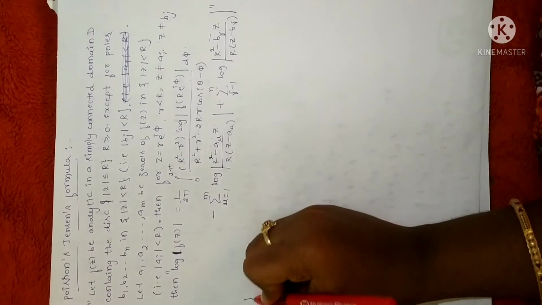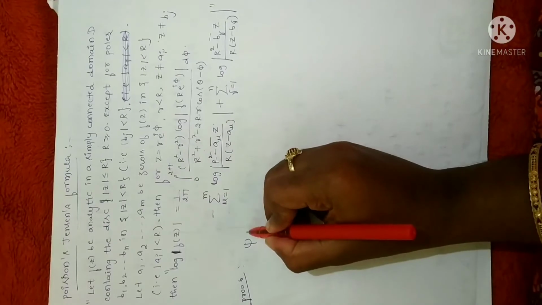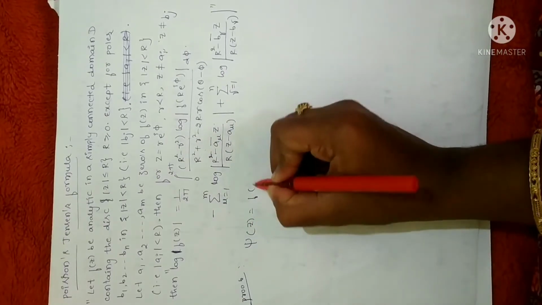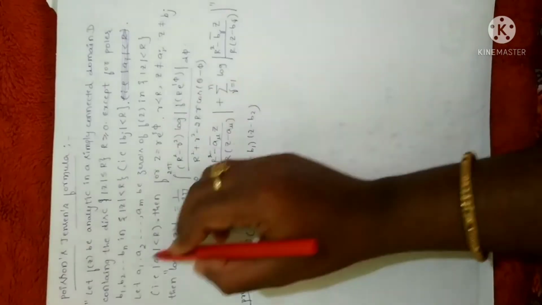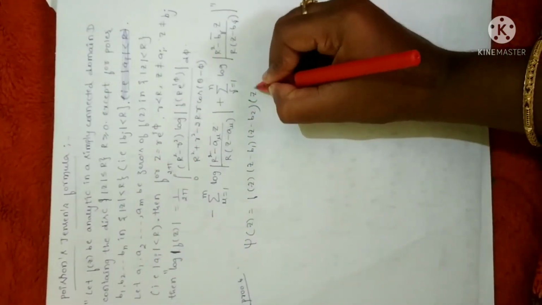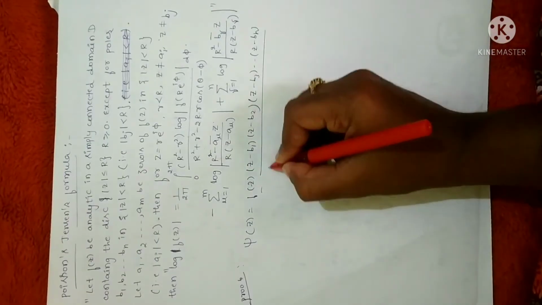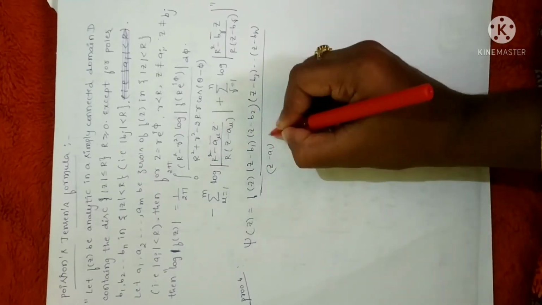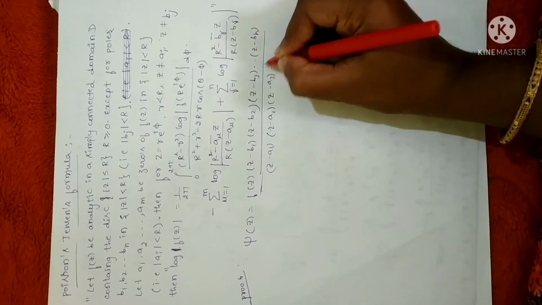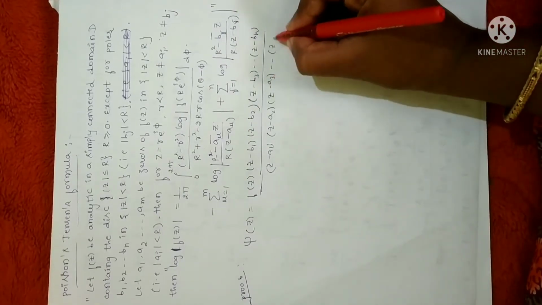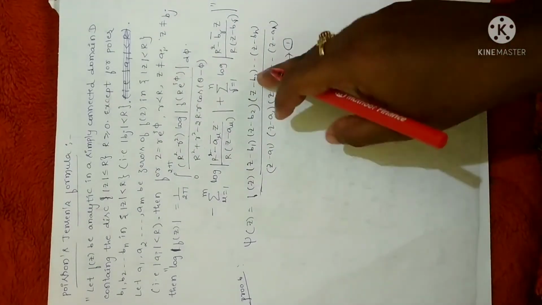Now to prove this, let me define a function. So in order to prove this, let me define a function psi of z as f of z into (z minus b1)(z minus b2), why? Because the b's are poles, (z minus b3) and so on, (z minus bn), divided by (z minus a1)(z minus a2) and so on, where the an's are zeros and the bn's are poles, up to (z minus an). So let me take this as 1. So I have defined a function psi of z in this manner.